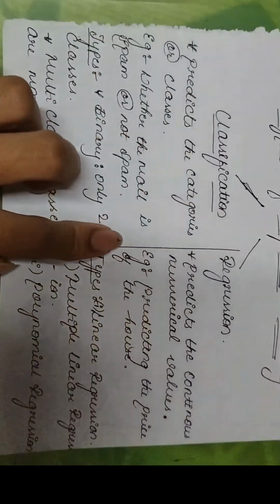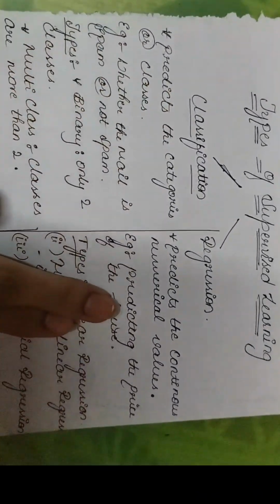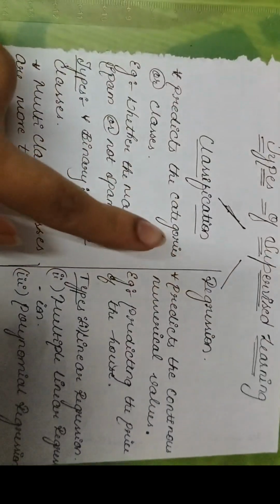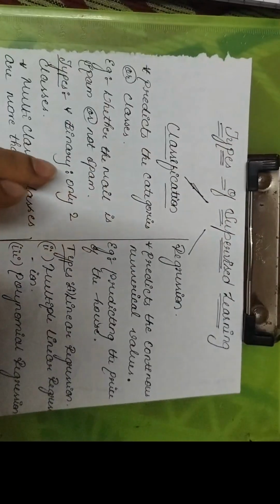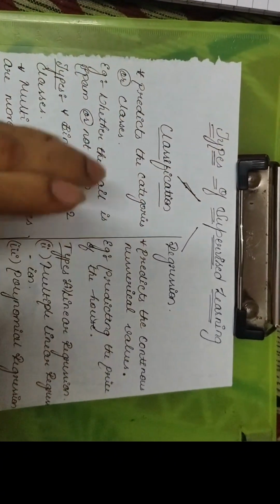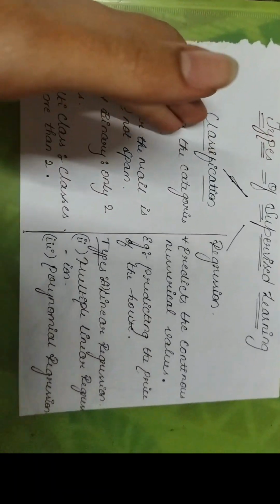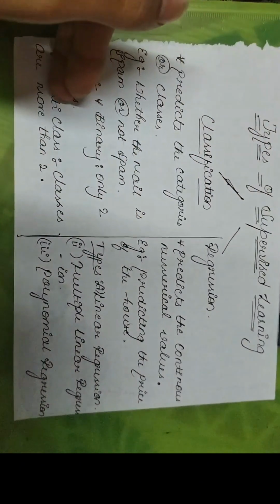So let's learn more about this. We have two types of supervised learning. One is classification and the other one is regression. What do we mean by classification? In classification, we predict the categories or the classes. For example, whether the mail is spam or not spam. Here we only have two classes, right? So it comes under binary class. That is, the mail can be either spam or not spam. So that is the binary class. We can also consider multi-class, where the classes are more than two. If we consider the disease and not disease example, here disease and not disease come under the binary classes,